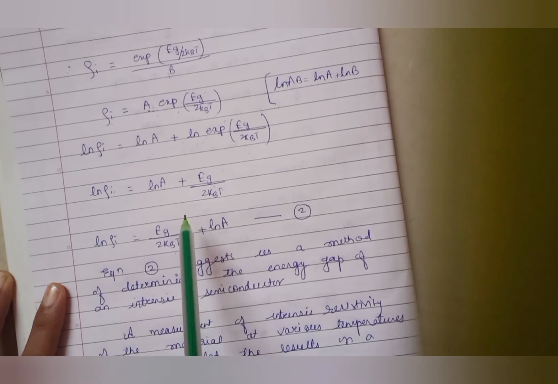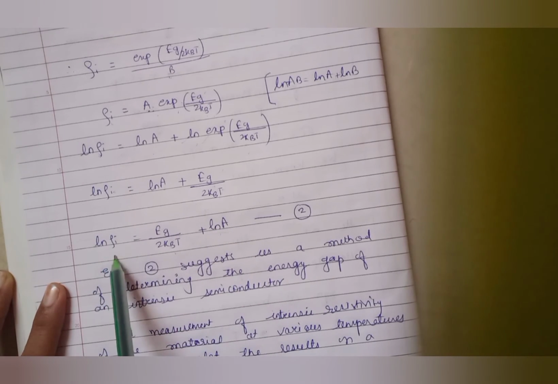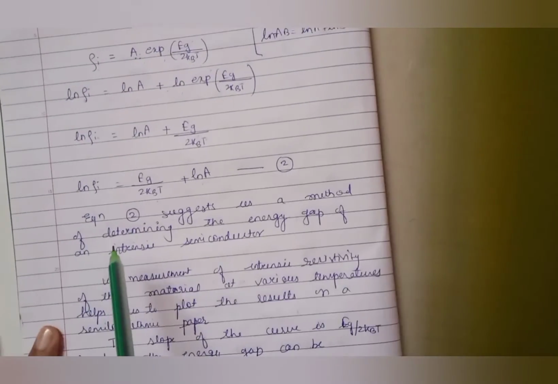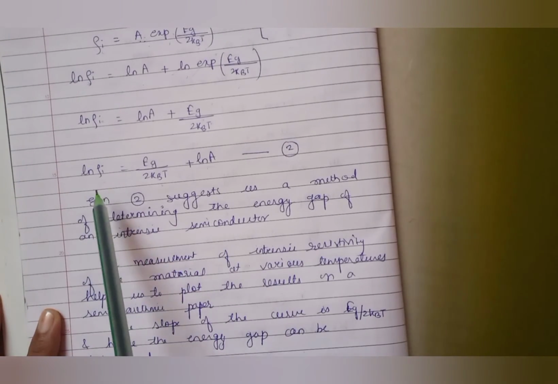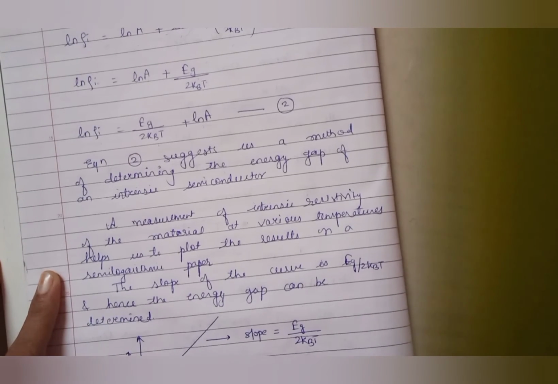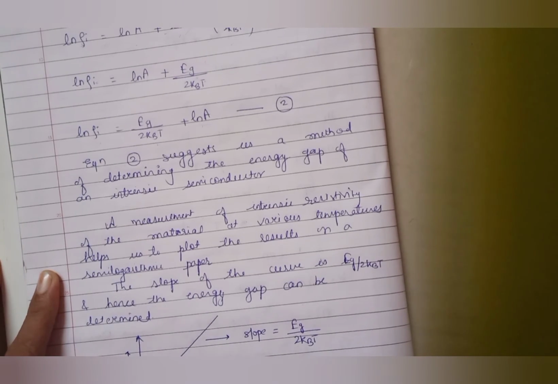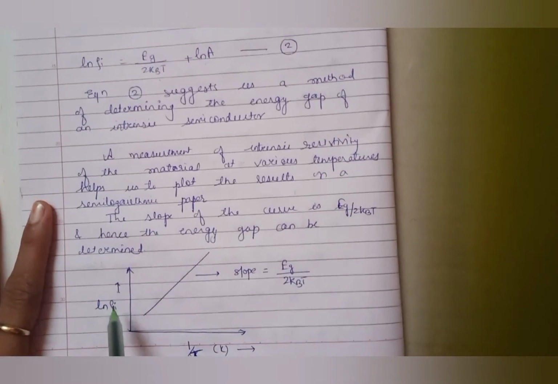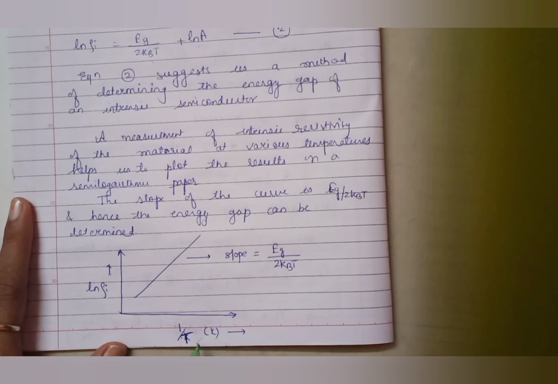Now this equation 2 suggests a method of determining the energy gap of an intrinsic semiconductor. What we can do is measure the intrinsic resistivity of the material at various temperatures. We can plot log of rho I against 1 by T, and we will get such a graph, from which we can find the slope of this line, and it will be nothing but Eg upon 2 kBt.